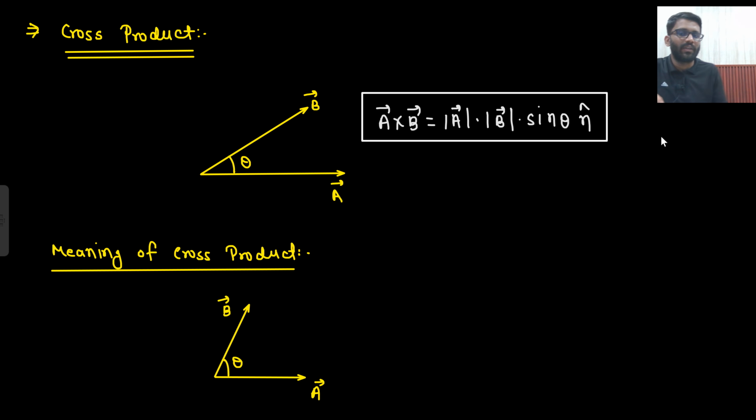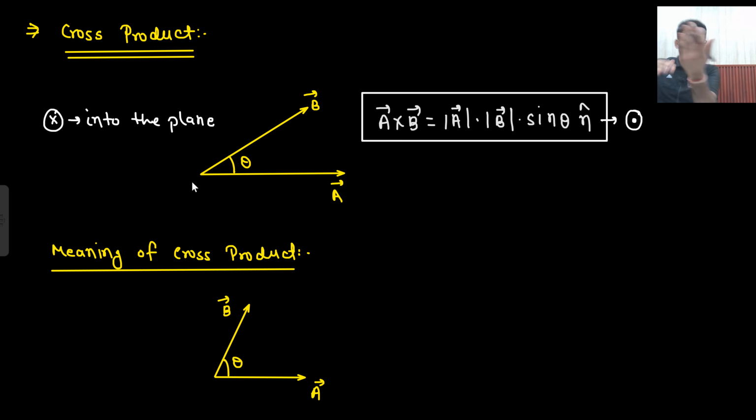If I am saying A cross B, here your direction is dot. Look, if some vector is going into the plane, that is shown by a cross, into the plane. And if something is getting out of the plane, going from A to B, the thumb is pointing out of the plane, that means this thumb is coming right into your eyes. So that will be shown as a dot, out of the plane.